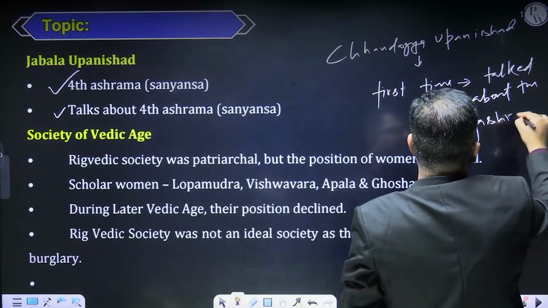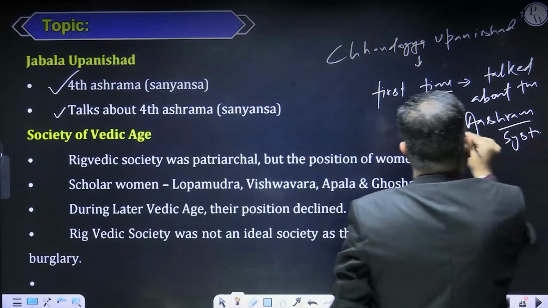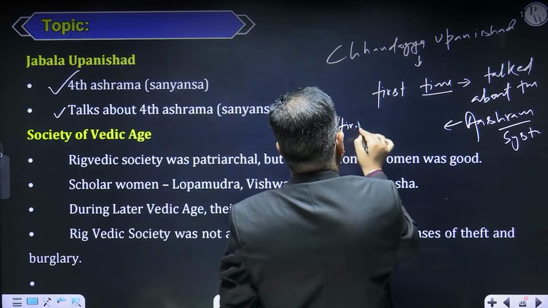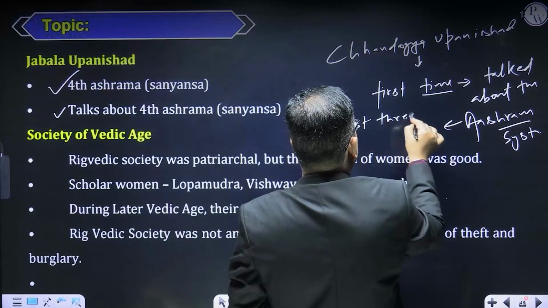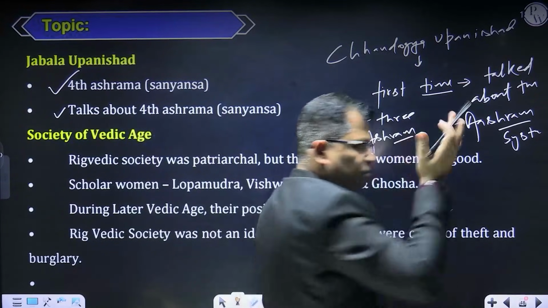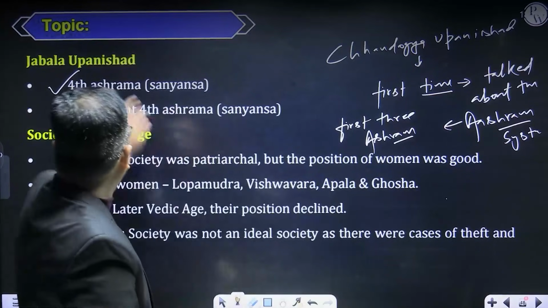Ashram is nothing but simply the phases of one's life, and there are four ashramas. The first three ashramas were mentioned earlier: Brahmacharya, Grihastha, Vanprastha. The fourth ashram, sannyas, is mentioned in the Jabala Upanishad.